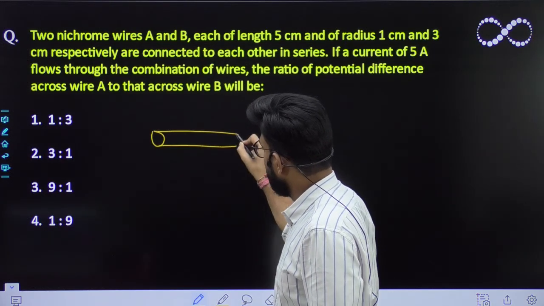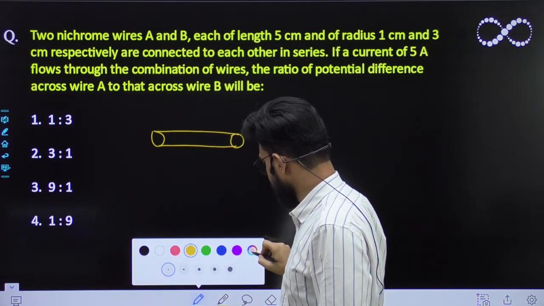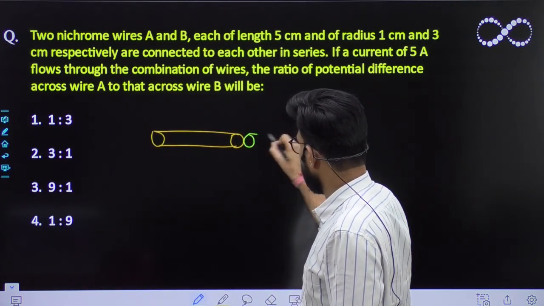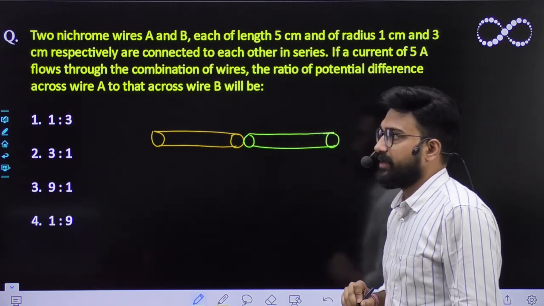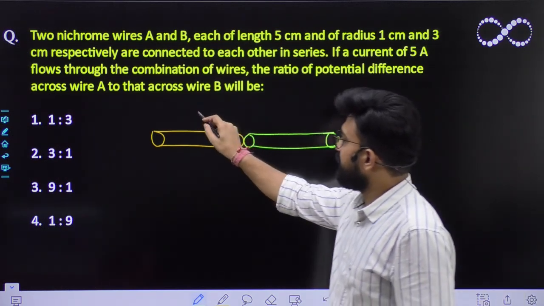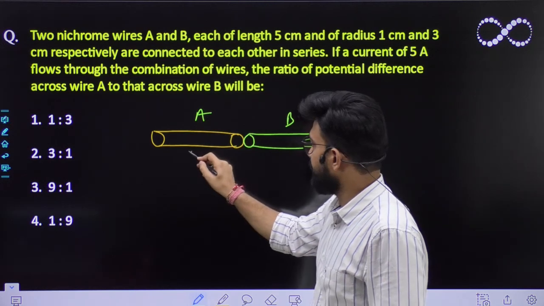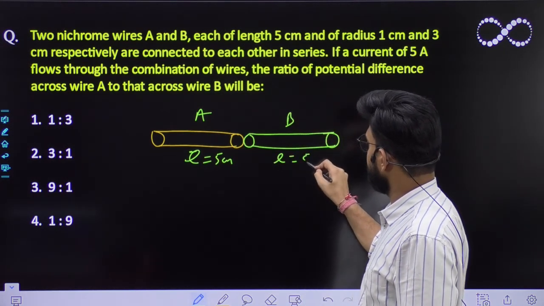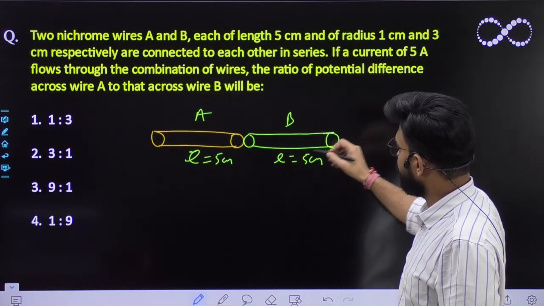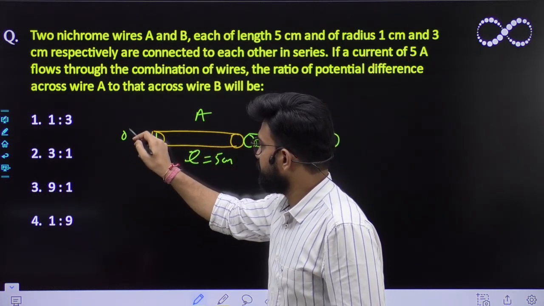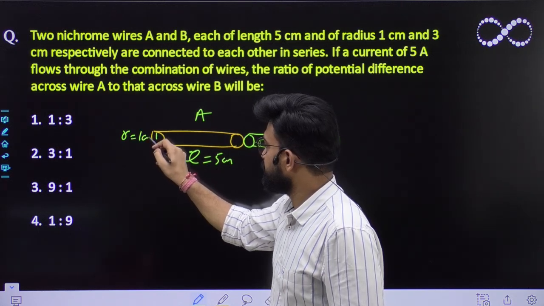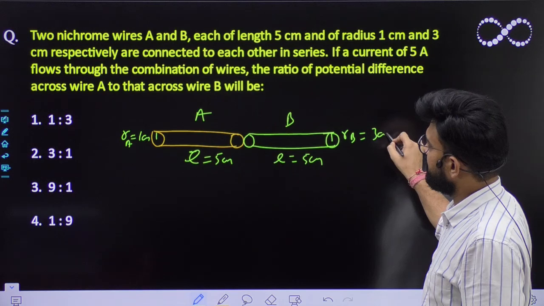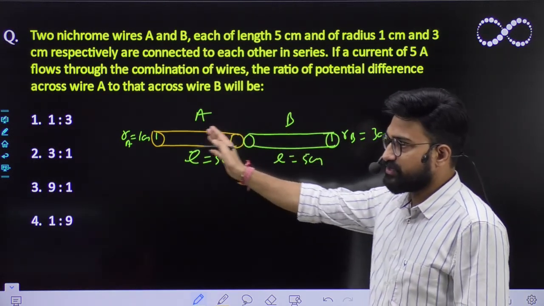Let this be nichrome wire 1, and let this be your nichrome wire 2. So this is nichrome wire A and this is nichrome wire B. Each has a length of 5 centimeter. The radius of the first is 1 centimeter, and the radius of B is 3 centimeter, connected with each other in series.